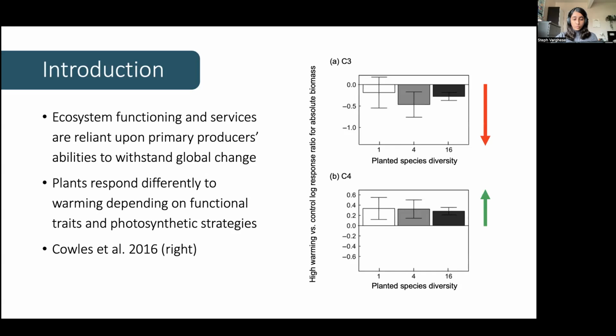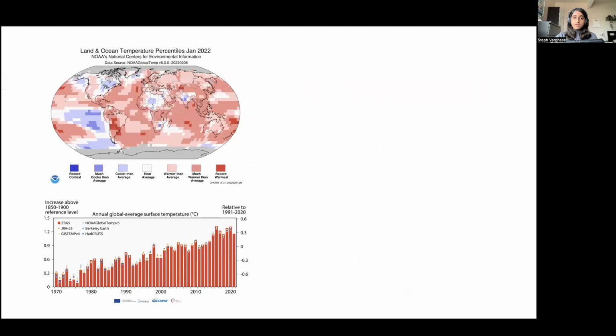positive effects from warming. However, what we are still lacking is a more detailed, longer-term and larger scale understanding of which plant functional groups will be favored under warmer and drier climates. Indeed, global temperatures have been increasing for decades.